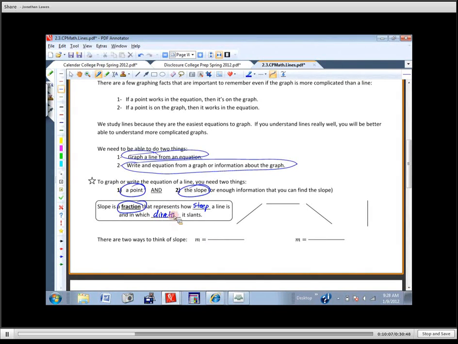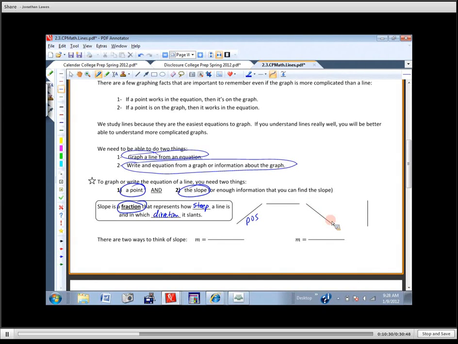So if we take a look at these 4 examples right here, all 4 of these are lines. Okay? All 4 of these should have slopes. Okay? So let's take a look at this one. This one goes up from left to right, so we call this a positive slope. This one goes down from left to right, so we call this a negative slope.